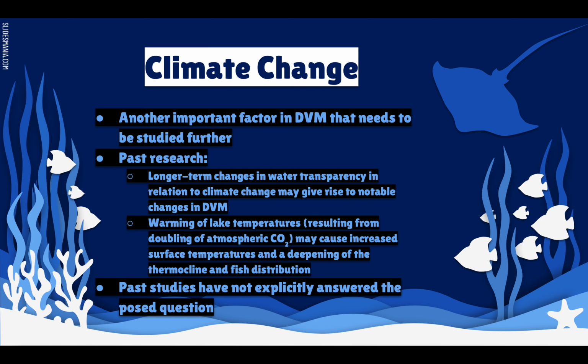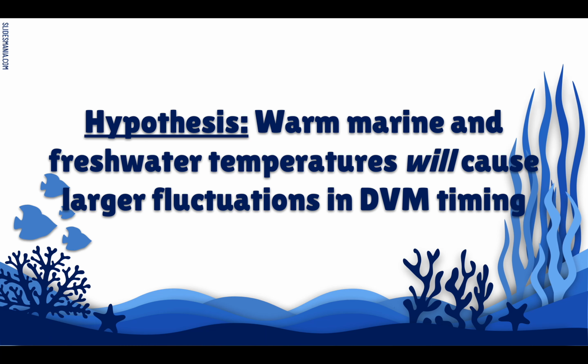Past research has found that longer-term changes in water transparency in relation to climate change may give rise to notable changes in DL vertical migration. And also, warming of lake temperatures resulting from doubling of atmospheric CO2 may cause increased surface temperatures and a deepening of the thermocline and fish distribution. However, these past studies have not been able to explicitly answer the posed question of the study. And so the hypothesis then is warm marine and freshwater temperatures caused by climate change will cause larger fluctuations in